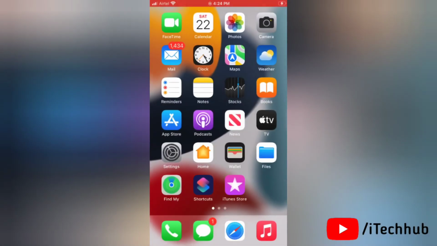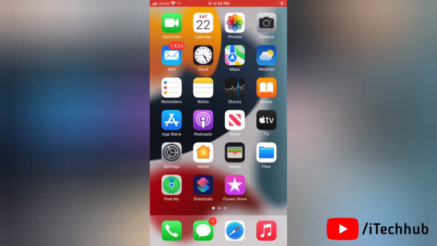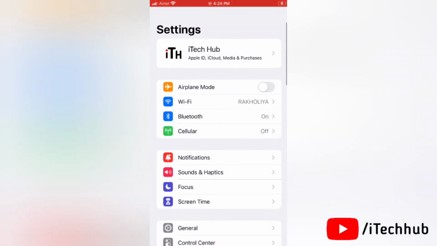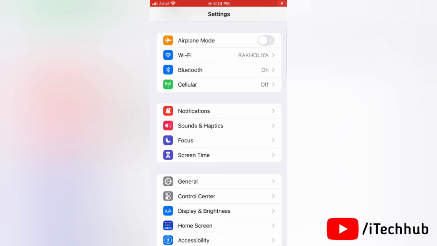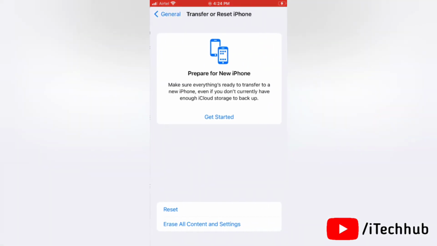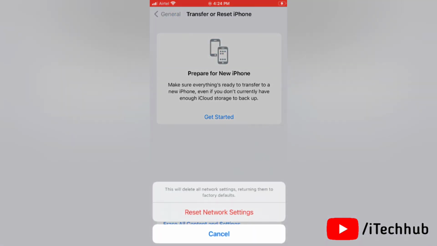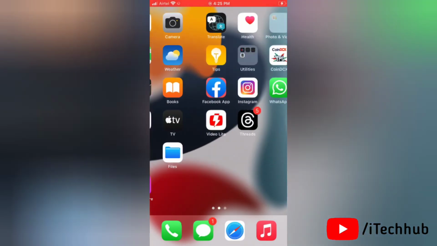Now eighth solution is reset network settings. To apply this solution, first of all go to settings. Make sure that resetting the network settings resets your Wi-Fi passwords, APN and VPN settings and cellular settings. In general, tap on transfer or reset iPhone. Next tap on reset. Tap on reset network settings in pop-up. Then again tap on reset network settings. It will easily reset network settings on your device.